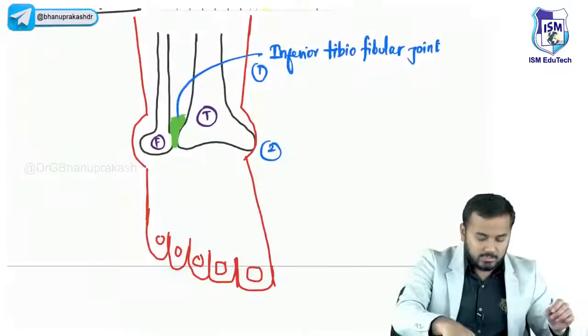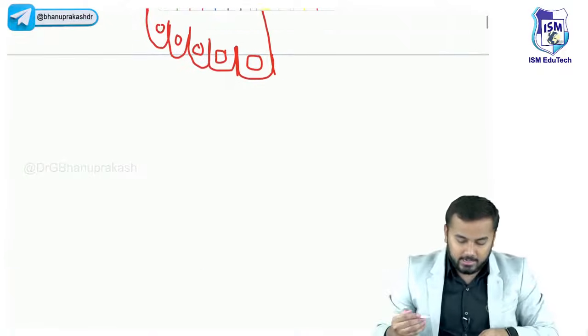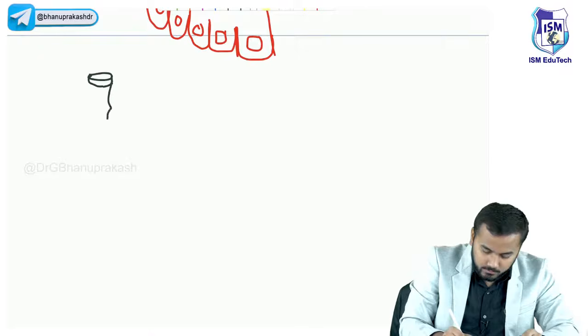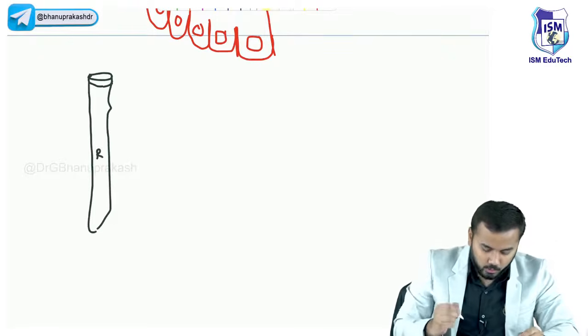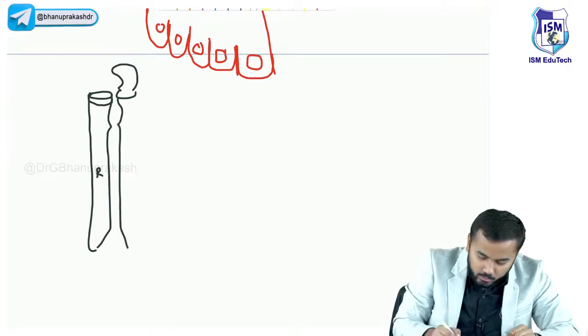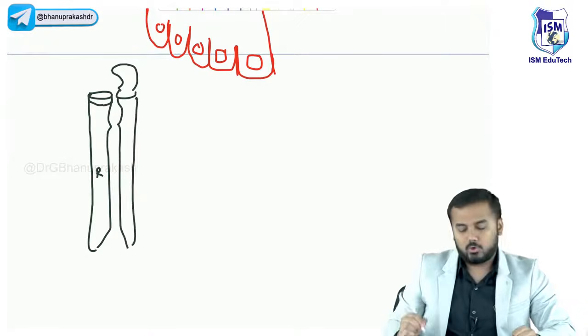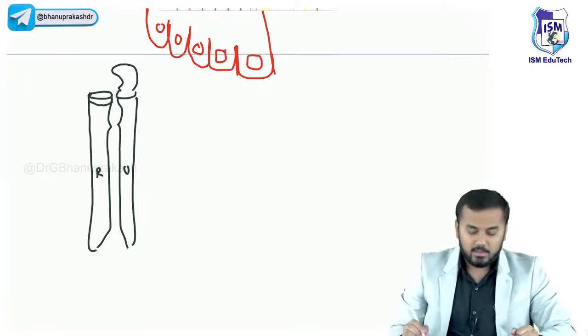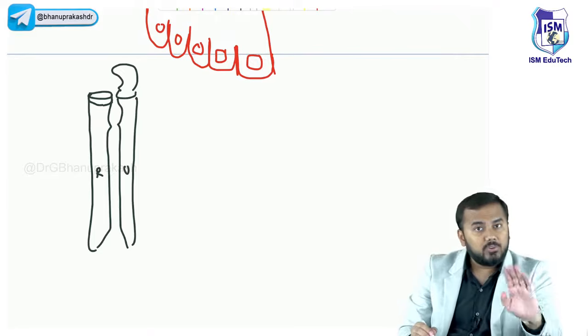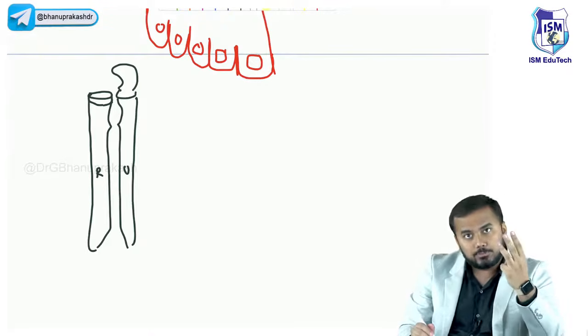Right. Now, just look at this radius and ulna here. See, this bone is called your radius bone. And after that, this bone is called your ulna bone. U stands for ulna. Why am I telling you this is, between radius and ulna, you have got three types of joints.